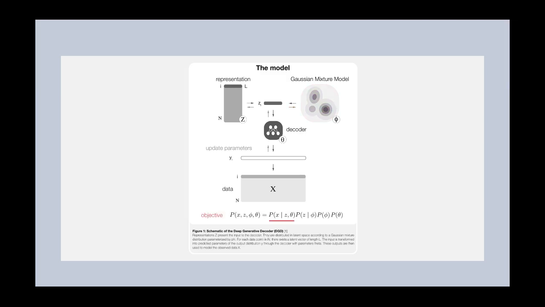Optimization in our model is based on the reconstruction of the data and the match between representation and Gaussian mixture model. The first is given by the conditional probability of data X given representation Z and decoder parameters theta. The latter is given by two terms. Firstly, we need to calculate the probability of representation Z being drawn from the parameterized Gaussian mixture model phi. Secondly, the GMM is conditioned on priors over its means, covariance matrix, and mixture weights.